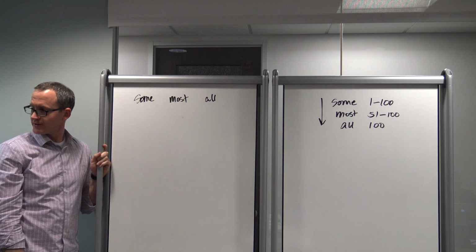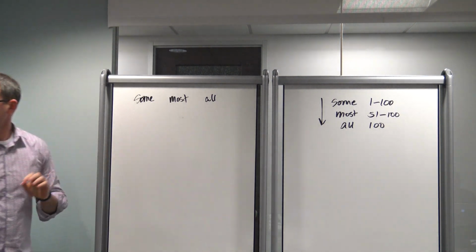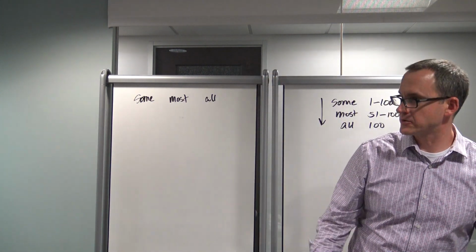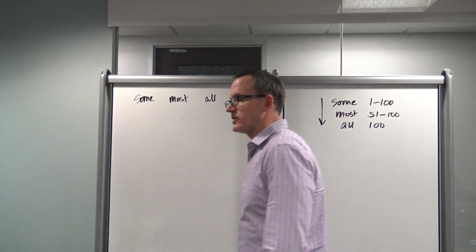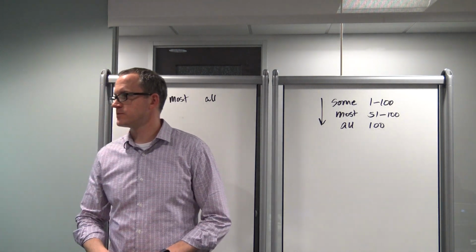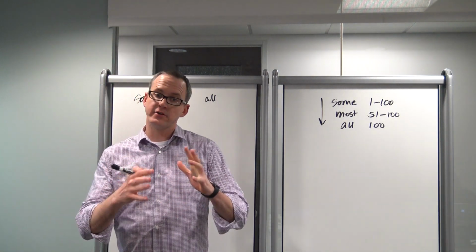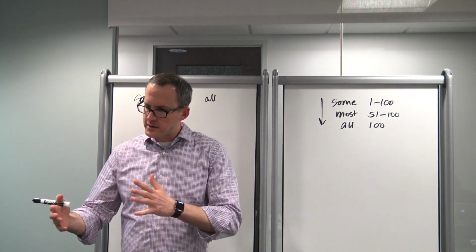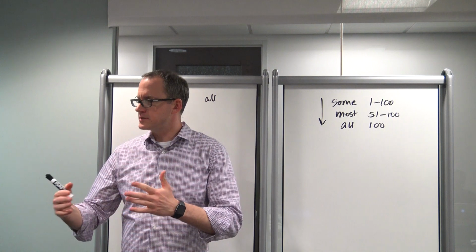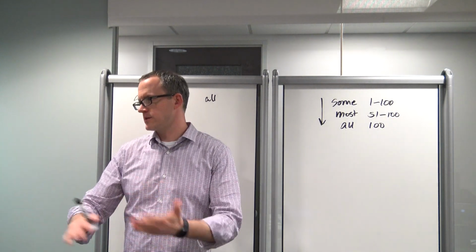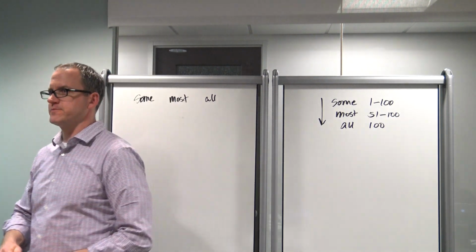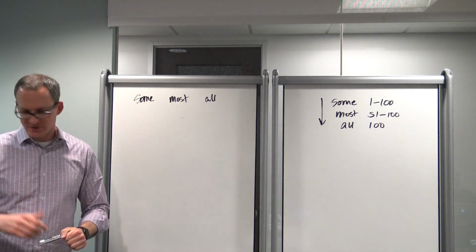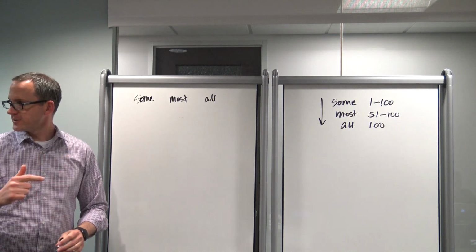I got all of them in some because it doesn't give a number. Well, that's the thing: if something is likely, then it means it has a greater than 50% chance. So that's going to be an objective term, and that's going to be in the most category. If they say boxers are likely to get knocked out, then that means they're more likely to get knocked out than not. Generally. Any more? Generally. Well, that's going to go over to most as well.